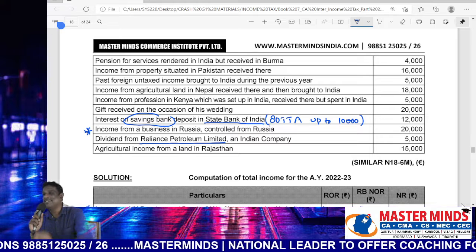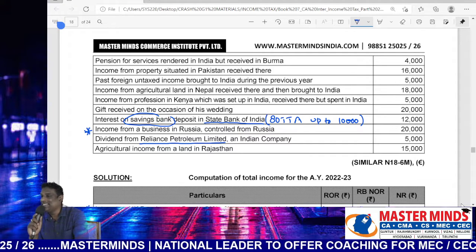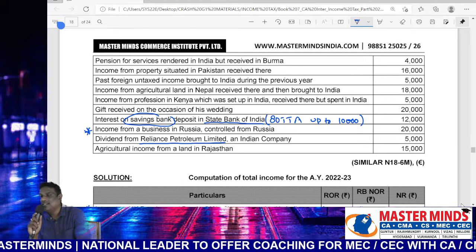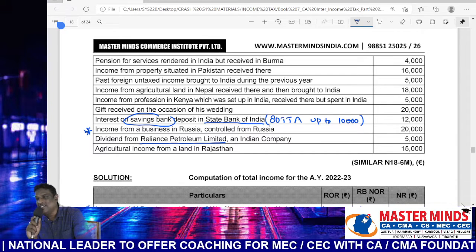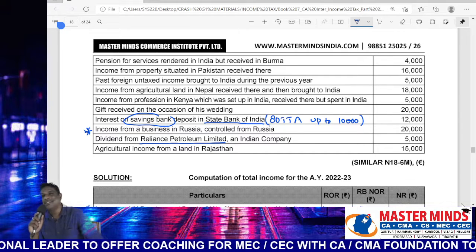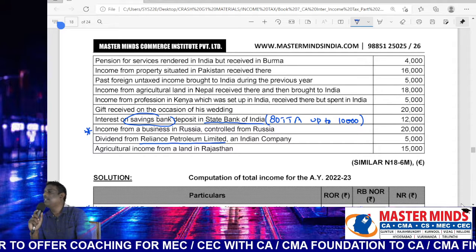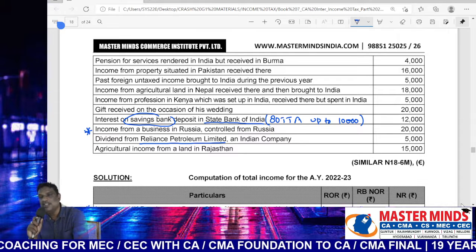That's the old provision. But there was an amendment in Finance Act 2020, that is, now the domestic dividends are also taxable in the hands of the shareholder, just like foreign dividends. So now the present provision is both domestic dividends and foreign dividends are taxable in the hands of shareholders.